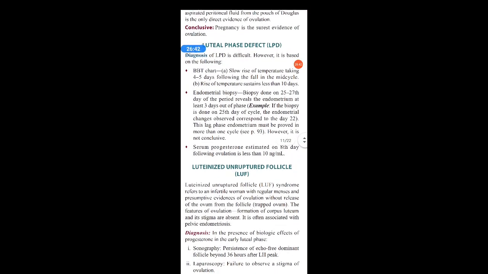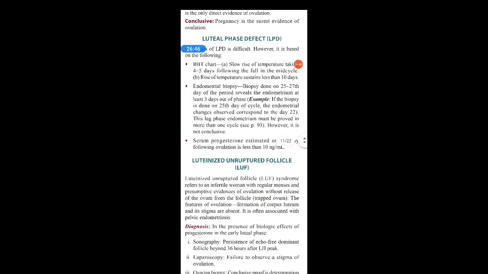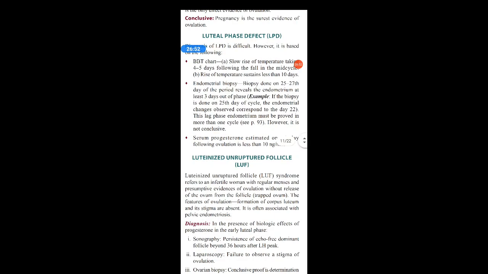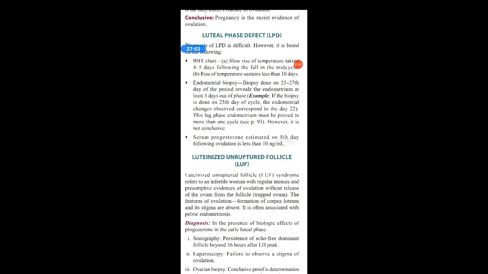And another method is with the help of endometrial biopsy. Biopsy done on the 25th to 27th day of the period reveals the endometrium at least 3 days out of phase. Suppose the biopsy is done on the 25th day of the cycle, the endometrial change corresponds to the 22nd day, meaning 3 days lag, 3 days out of phase. So this lag phase endometrium must be proved in more than one cycle. However, it is not conclusive again.